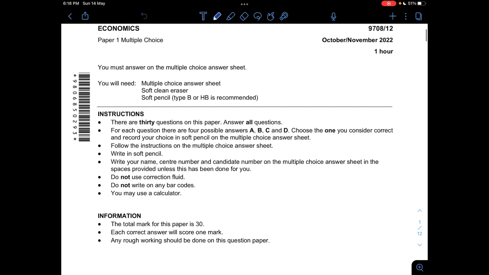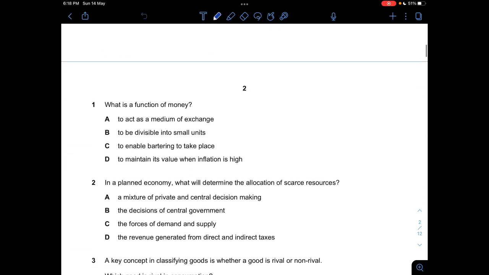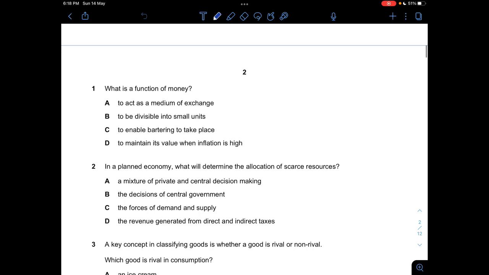Alright, let's start. So the first question asks us what is the function of money. Now, function of money is actually not in the current syllabus anymore. It's in the previous syllabus, but nevertheless, we'll still answer this question. So we look at these four options here, and we go one by one and see which one is the most suitable answer. First of all, money is indeed a medium of exchange, so we're going to take A first, and then we look at B, C, D.